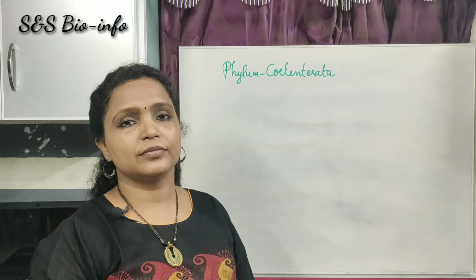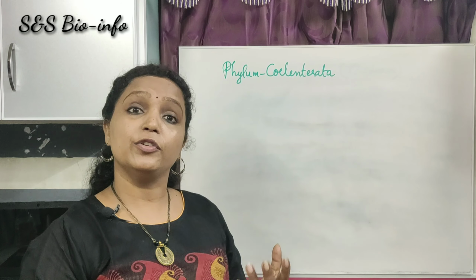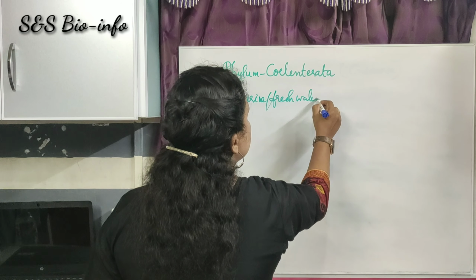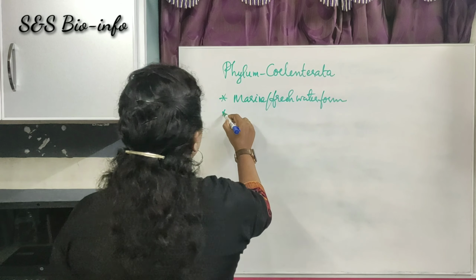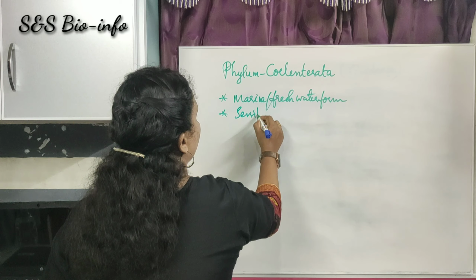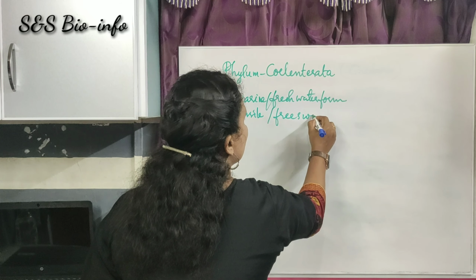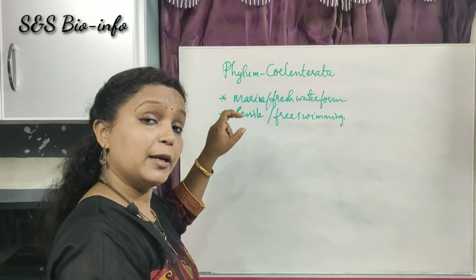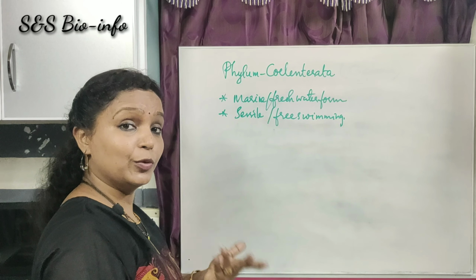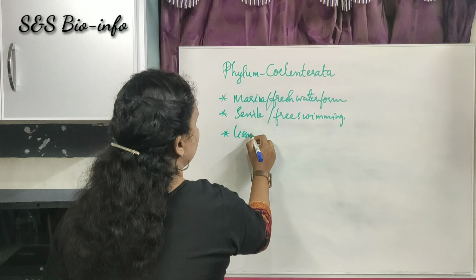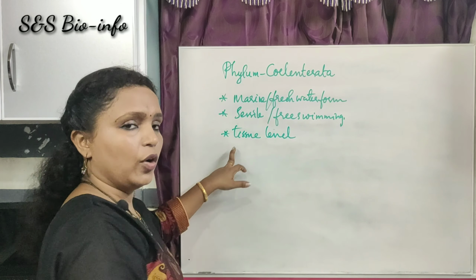Next, let's study the common fundamental features of the phylum Coelenterata. First of all, habitat. They are generally marine, but a few of them are freshwater. The first point, marine or freshwater forms. They are either sessile or free swimming. Sessile means attached forms. They are immobile. The next one is level of body organization. They exhibit a tissue level of body organization.